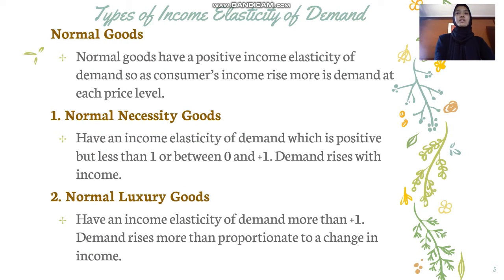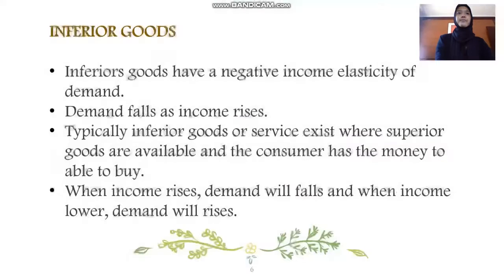Types of income elasticity of demand. There are two types of income elasticity of demand, normal goods and inferior goods. Normal goods have a positive income elasticity of demand, so as a consumer's income rises, more is demanded at each price level. Normal necessity goods have an income elasticity of demand which is positive but less than 1, or between 0 and positive 1. Demand rises with income. Normal luxury goods have an income elasticity of demand more than positive 1. Demand rises more than proportionately to a change in income.